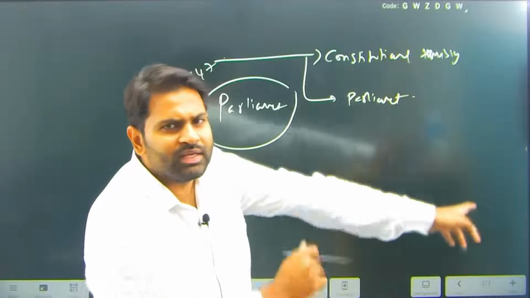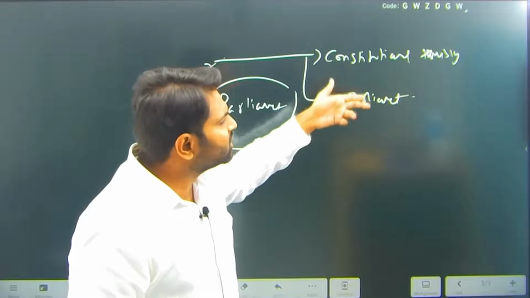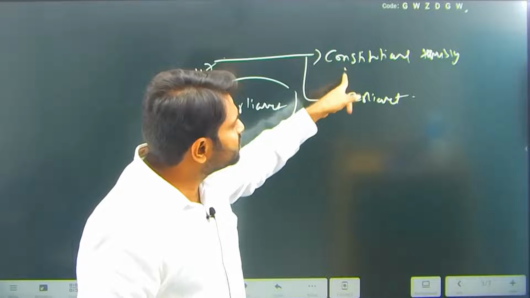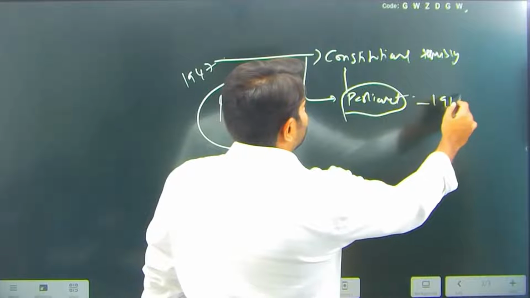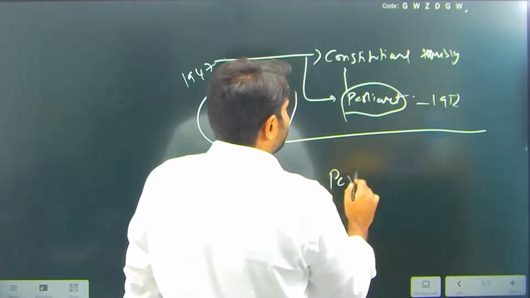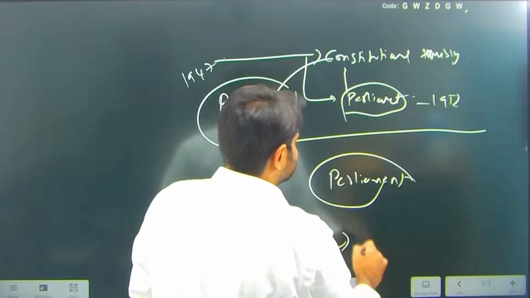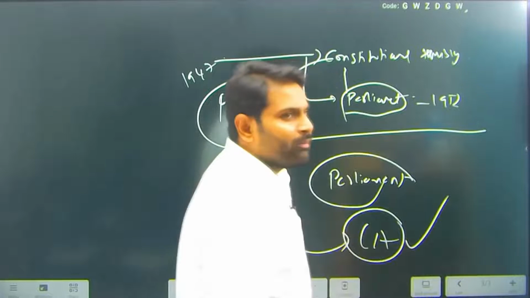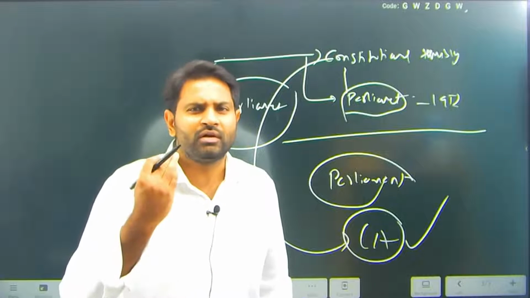Constitutional assembly is invested with the work of creating the constitution, right? The same way here, the same constitutional assembly started working as a parliament until 1952. But later, now we have parliament after 1952. This parliament is also becoming constitutional assembly. Whenever it is making an amendment, it is constituent assembly. Is it not? Constituent assembly.